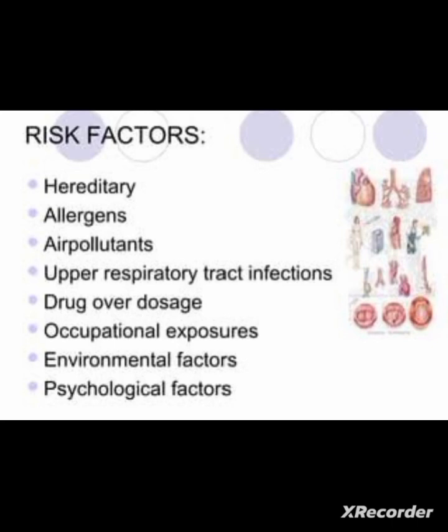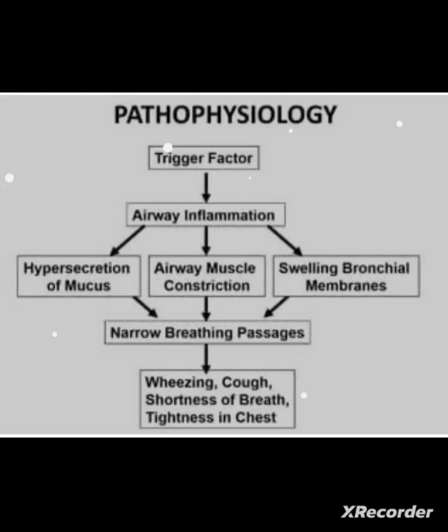So these all are the etiology of asthma: hereditary, allergens, air pollutants, upper respiratory tract infection, drug overdose, occupational exposure, environmental factors, then psychological factors. The pathophysiology of bronchial asthma: the triggering factors or etiological factors cause airway inflammation.